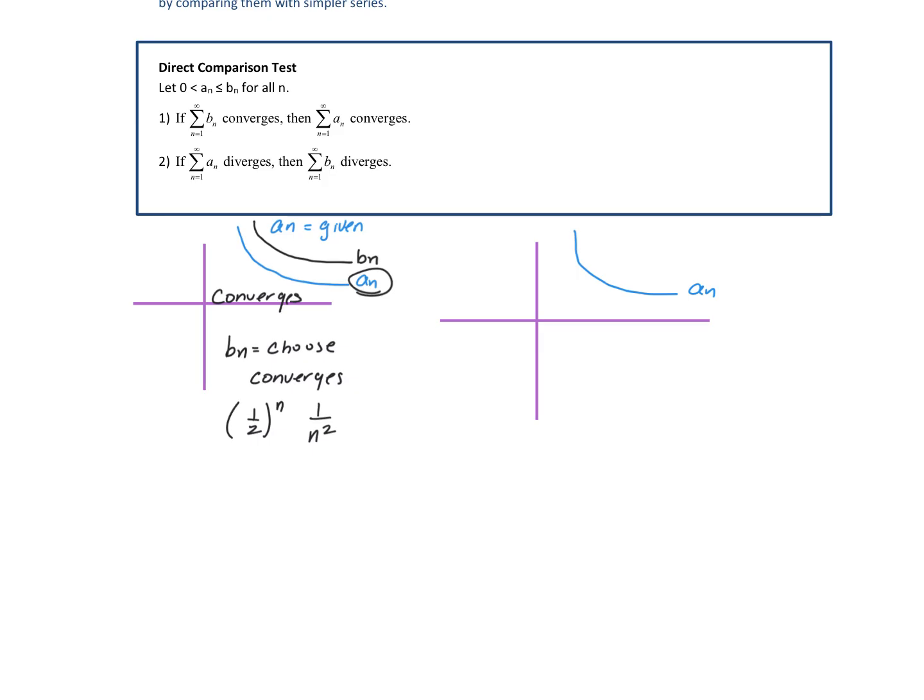A sub n is given, b sub n, let's say it diverges. So I pick maybe 3 to the nth power, or 1 over n. If it diverges, it needs to be underneath my a sub n so that it forces this to diverge.